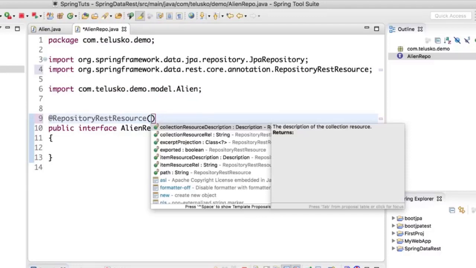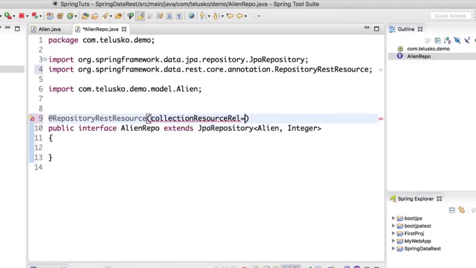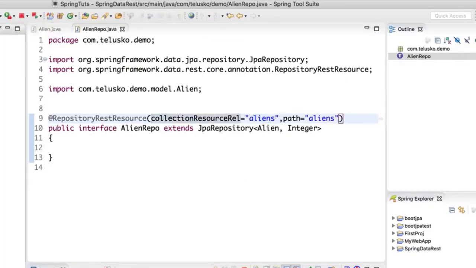One is collectionResourceRel, the base name you are going to use. I would say aliens. And then the path. So path is also aliens. You have to specify these two attributes. That's it, and it should work now, because whenever you send a request, you have to make sure that you are using aliens here. Now with this, let's see if it is working. So I will just close this.